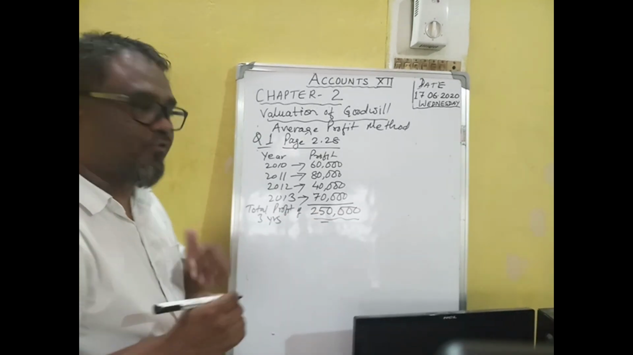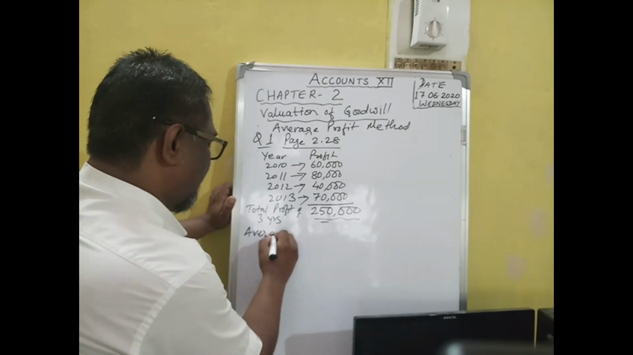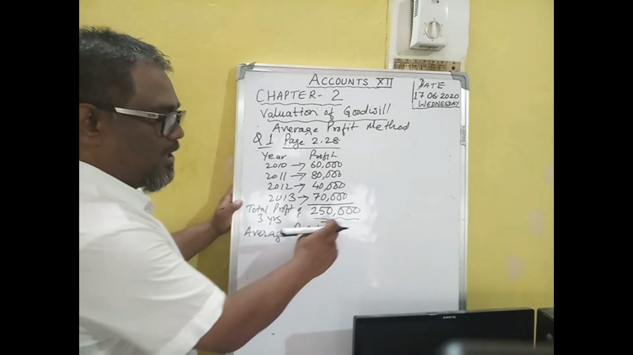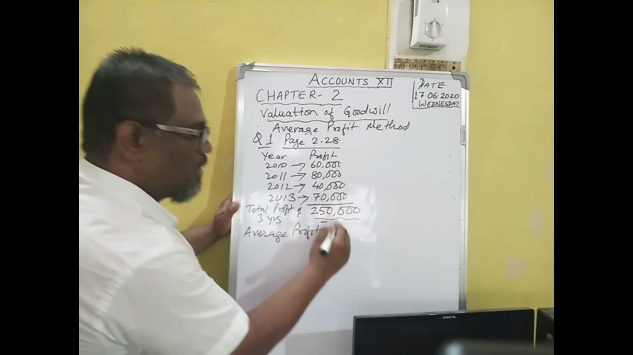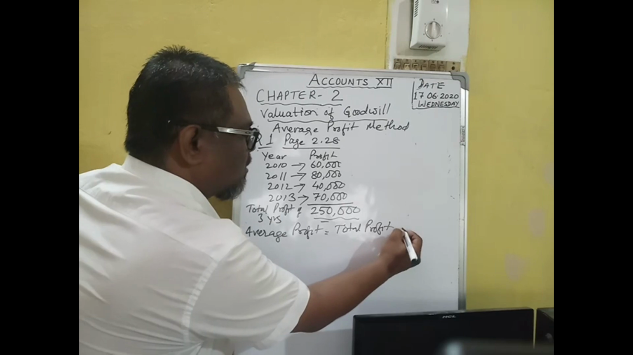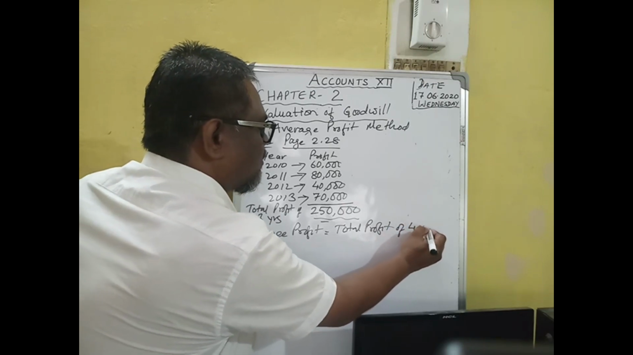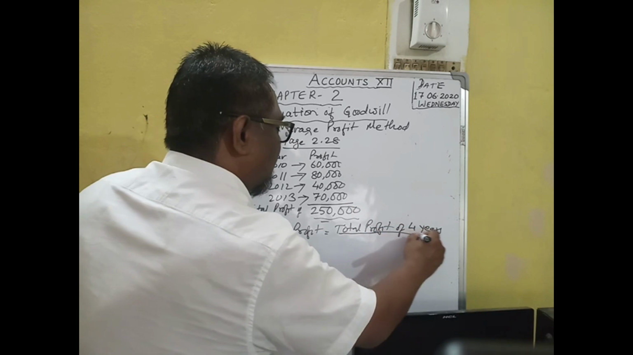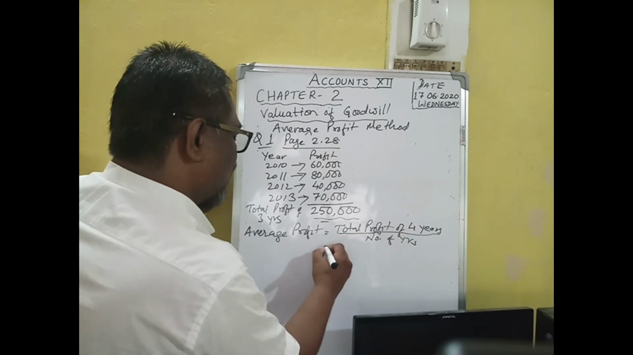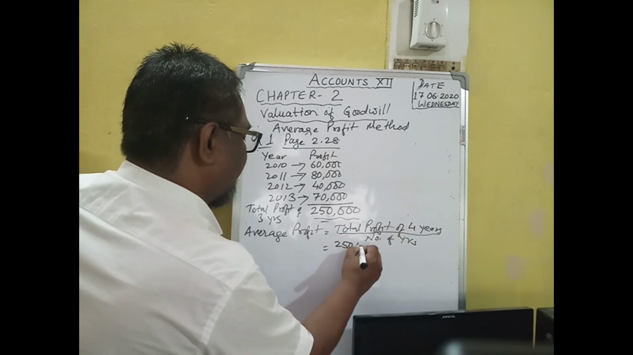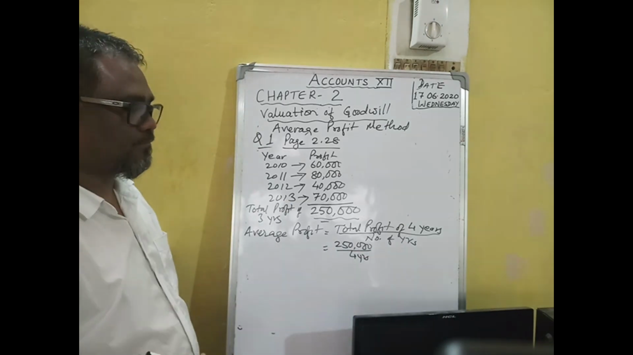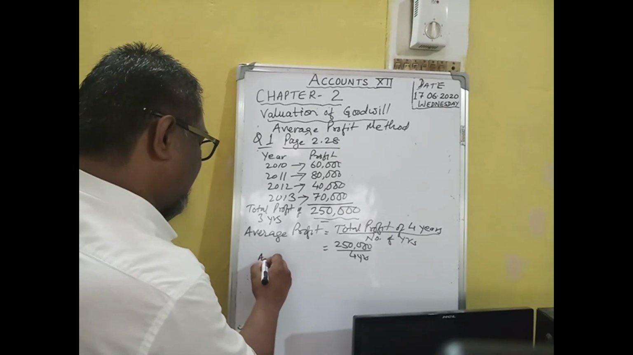Now we have to find the average profit. How do you find the average profit? Average means total profit divided by the number of years. Total profit of the past four years is 2,50,000, divided by the number of years, 4. Divided by 4, now we will get the average profit.